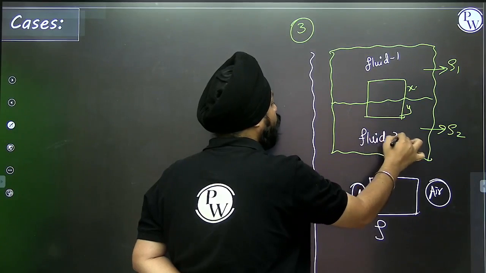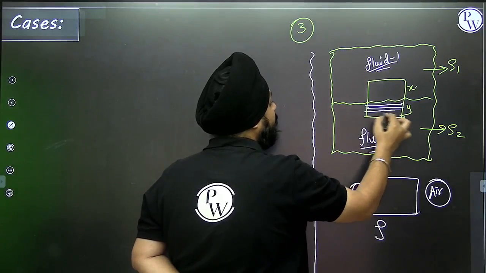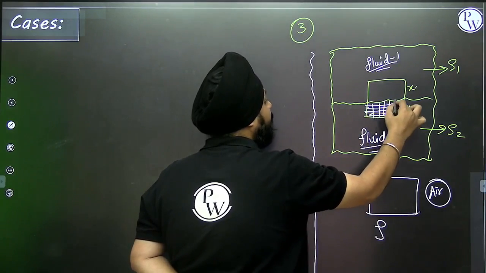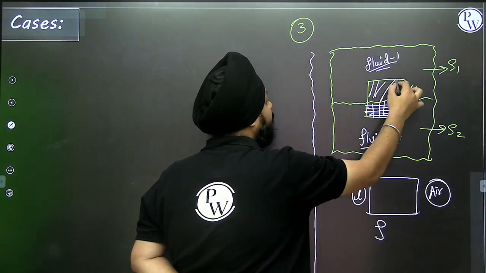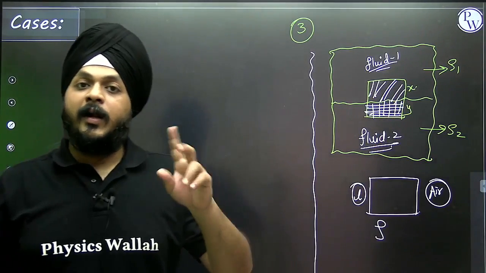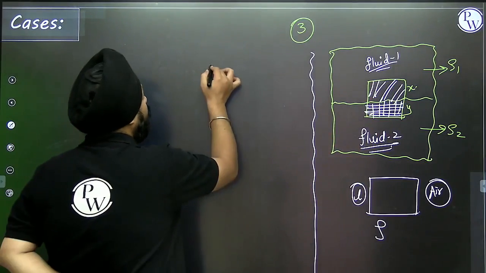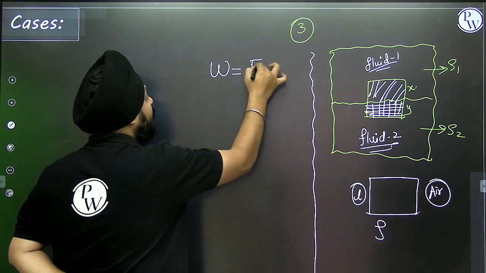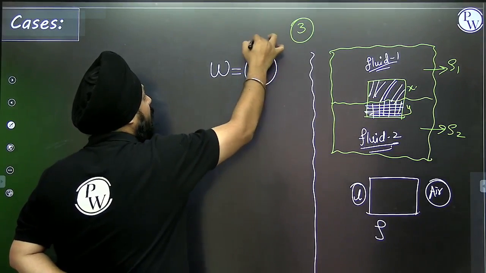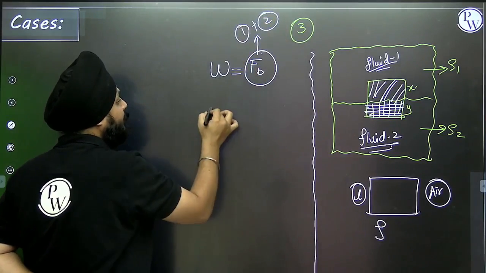So in this case, fluid 2 is also applying the buoyant force, and fluid 1 is also applying the buoyant force. Buoyant force is applied by both of them towards the object. It means that according to the law of flotation, we balance this, so this will be because of fluids 1 and 2 both.